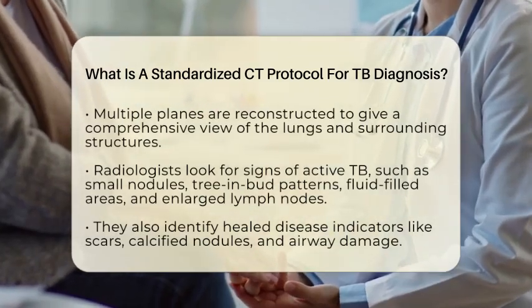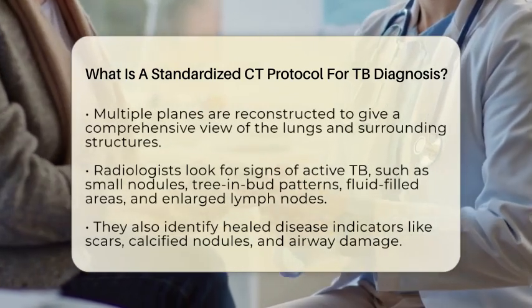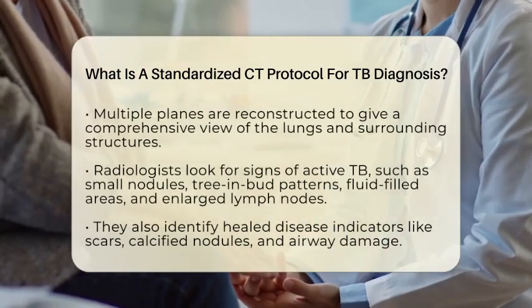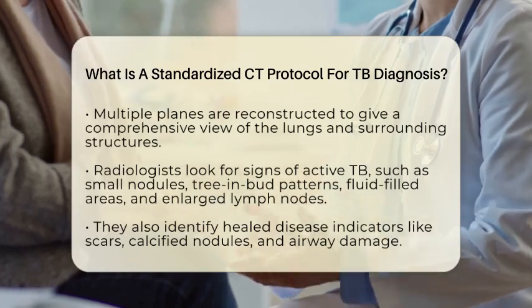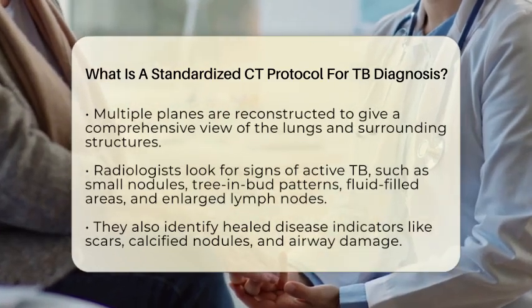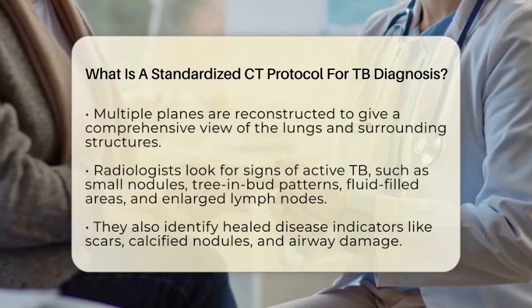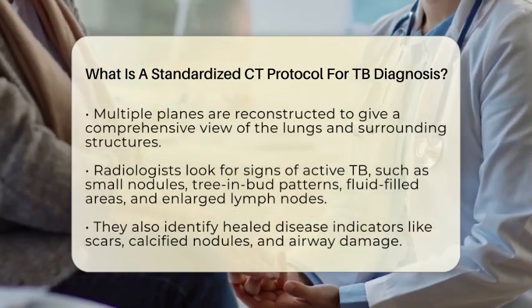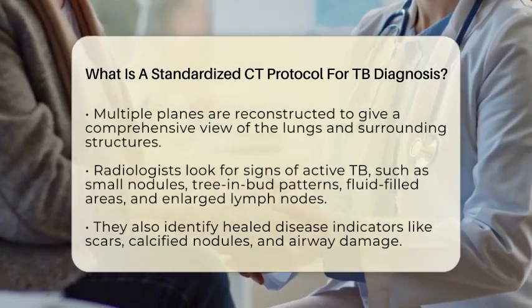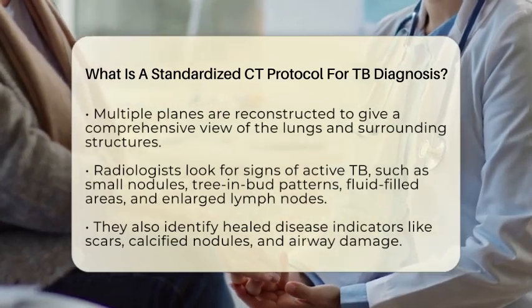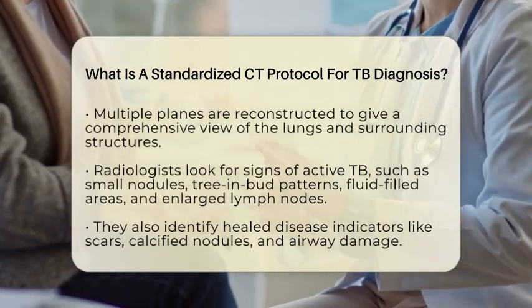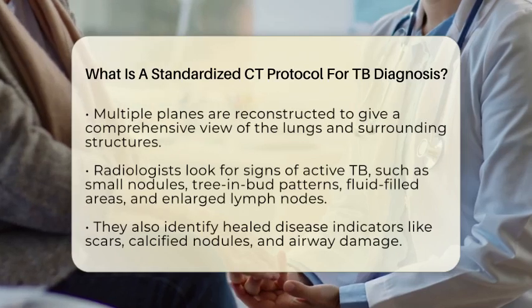from old, healed damage. The scans are usually taken in thin slices, called thin section scans, to see even the smallest abnormalities. These images are then reconstructed in multiple planes to give a comprehensive view of the lungs, mediastinum, and pleura. When looking at these images, radiologists focus on features typical of active tuberculosis, like small nodules near the airways,